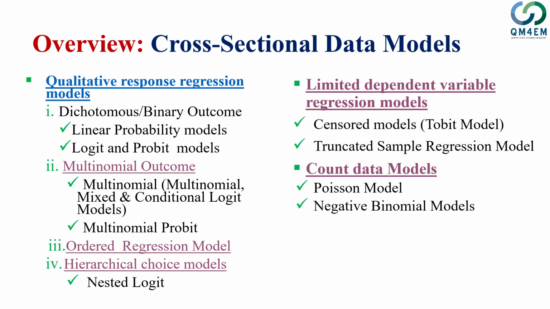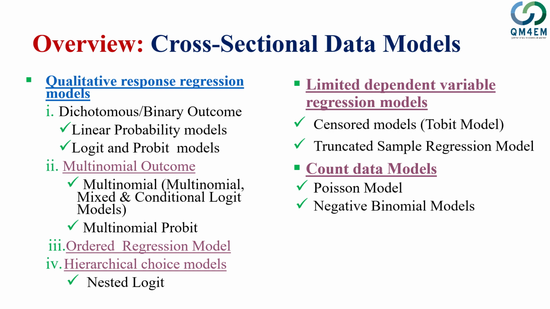We also said that when the choice dependent variable represents some order, we use ordered regression models. And if we have more than two choices, where one choice depends on earlier choices, we use hierarchical choice models.